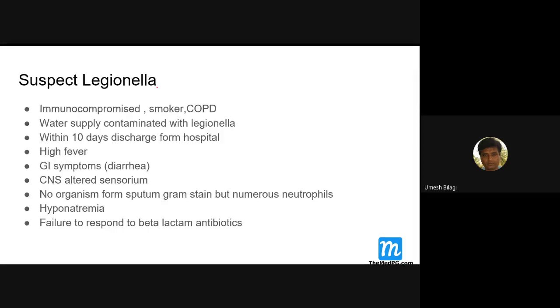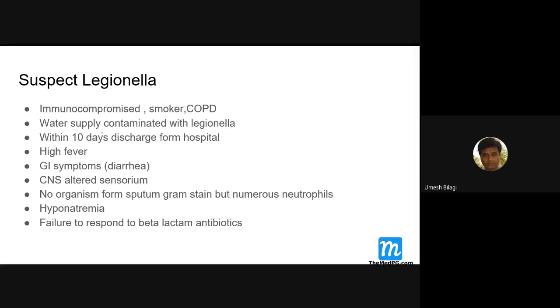Okay, I have a slide here. Suspect Legionella in a patient who has come with a pneumonia-like clinical presentation, not very classically pneumonia. A patient who is immunocompromised, a smoker, or has COPD, comes with a pneumonia-like picture, then you suspect Legionella.